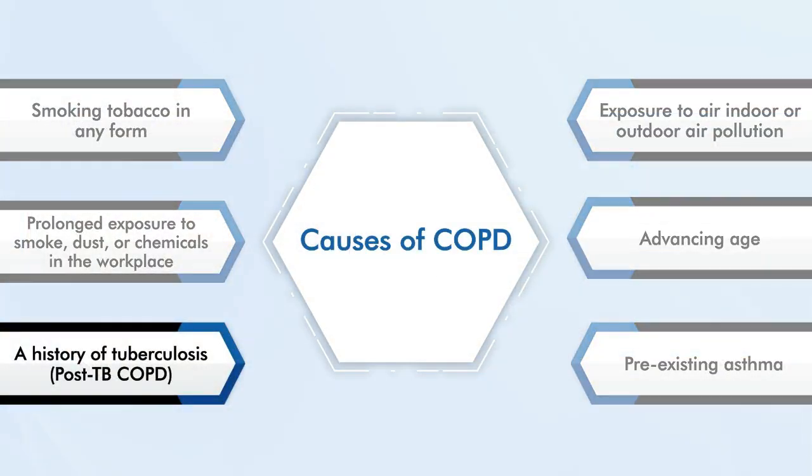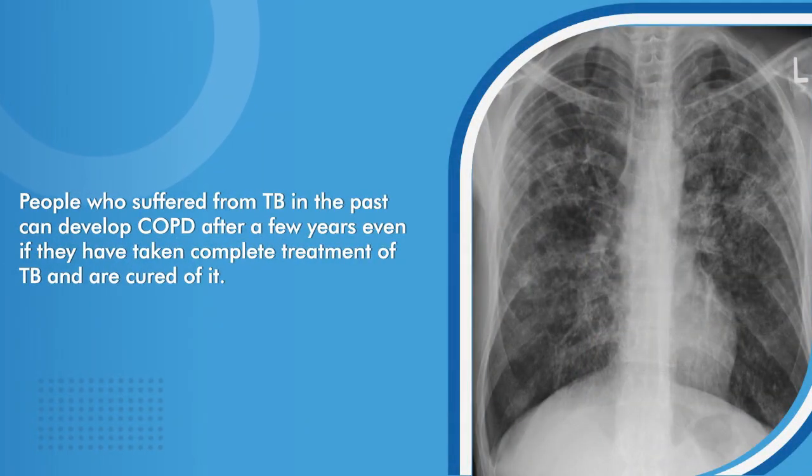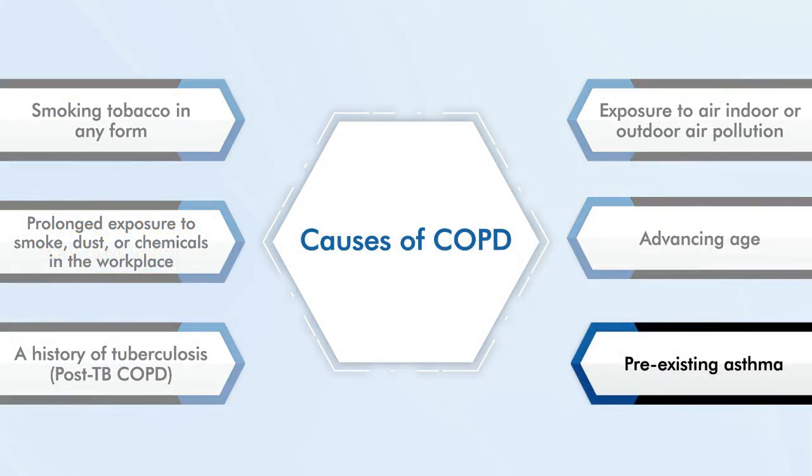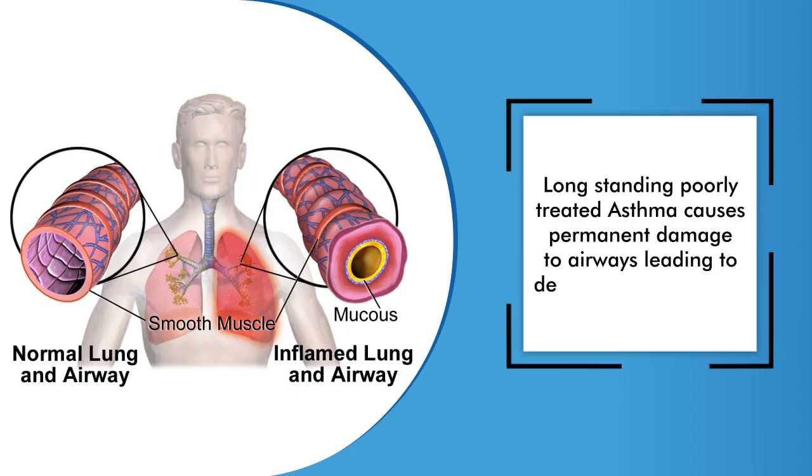A history of tuberculosis. Post-TB COPD. People who suffered from TB in the past can develop COPD after a few years, even if they take complete treatment of TB and are cured of it. Pre-existing asthma. Long-standing, poorly treated asthma causes permanent damage to airways, leading to development of COPD.